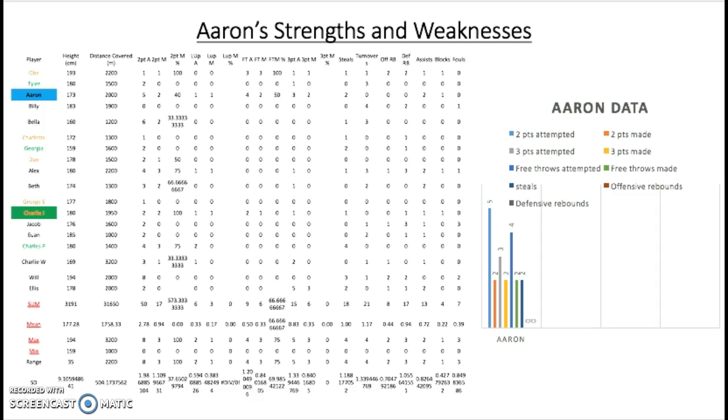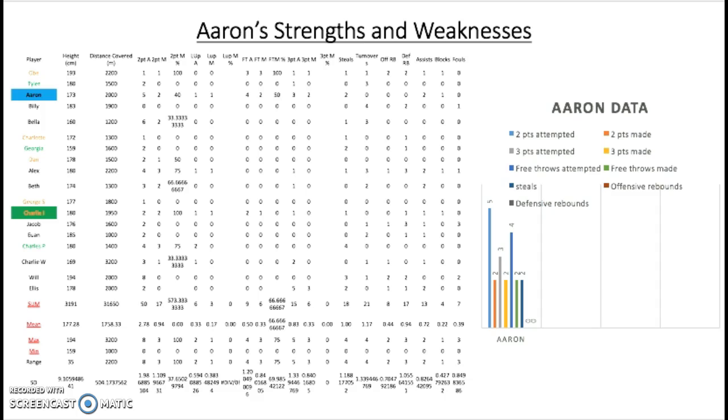On 3-pointers attempted and made, Aaron is second only to Ellis. Aaron attempts 3 and scores 2. Ellis attempts 5 and scores 3. Aaron covers 2,000 metres, which is the second highest of all the players, which would suggest that he worked hard. Even though Aaron is a very capable attacking player, he could further improve his shot accuracy.